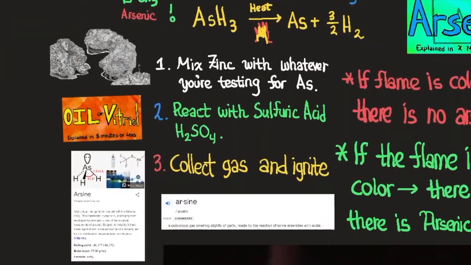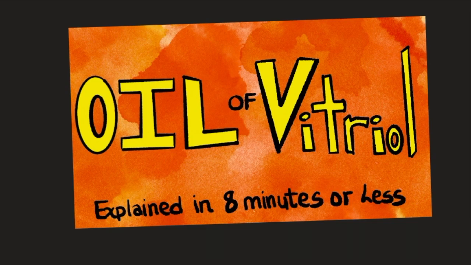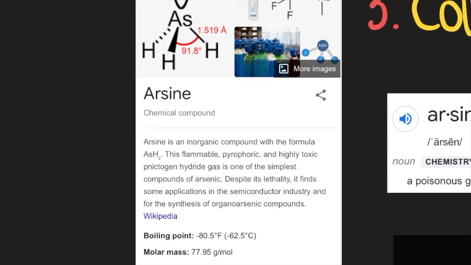First you mix zinc with whatever you're testing arsenic for. You react that with sulfuric acid. Its molecular formula is H2SO4. I previously made a video for sulfuric acid. It's called oil of vitriol, explained in 8 minutes or less if you're interested. Here's a molecular formula for arsine.